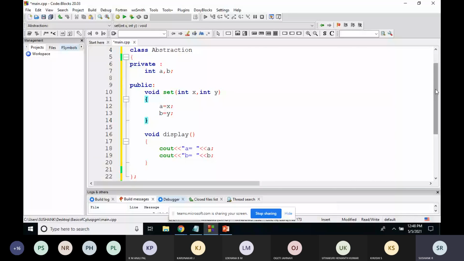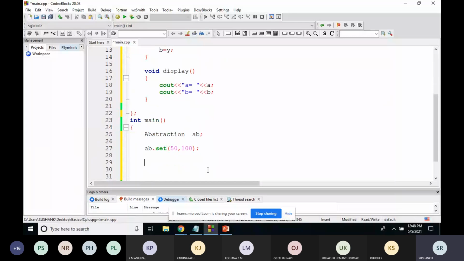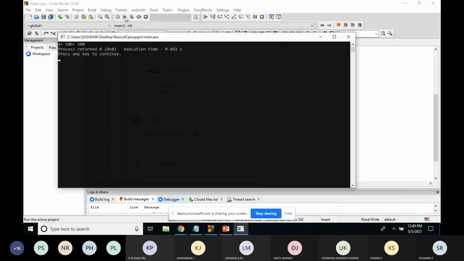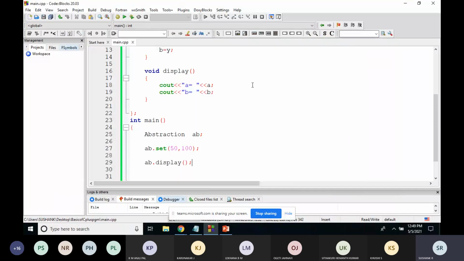If I call the display function, it will print the value of a and b. AB dot display. So it is printing the value of a and b. The value of a is 50 and the value of b is 100. I'll just add one new line here, so that